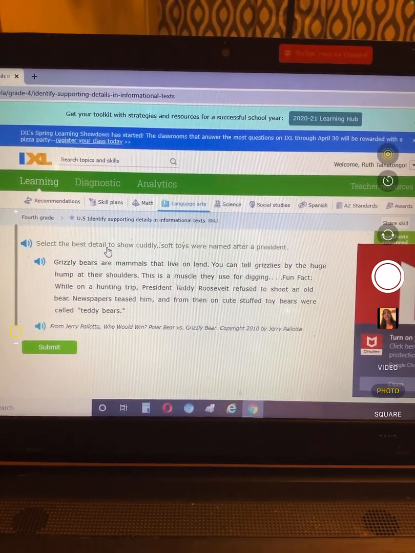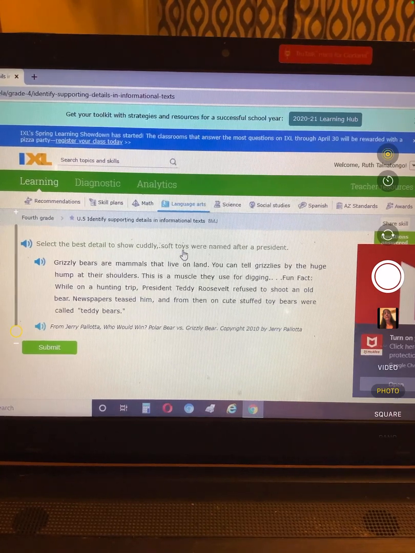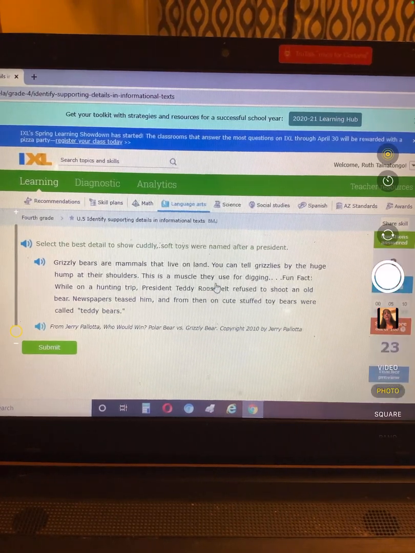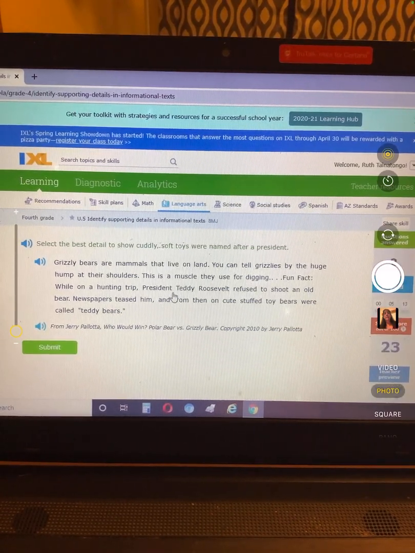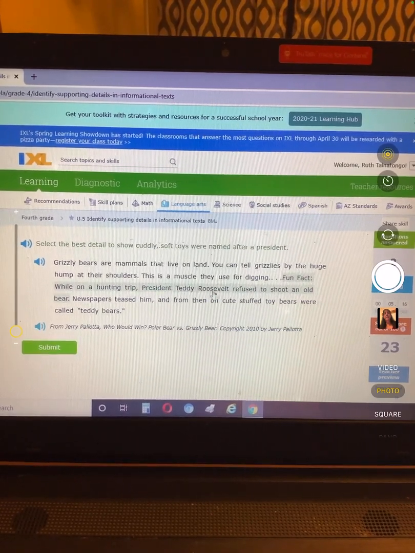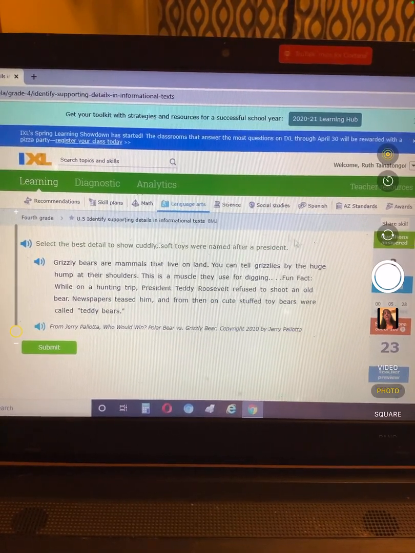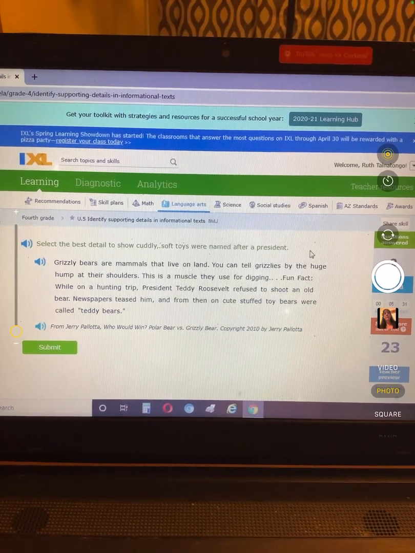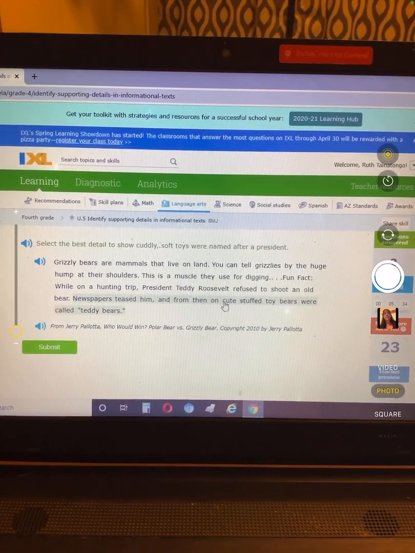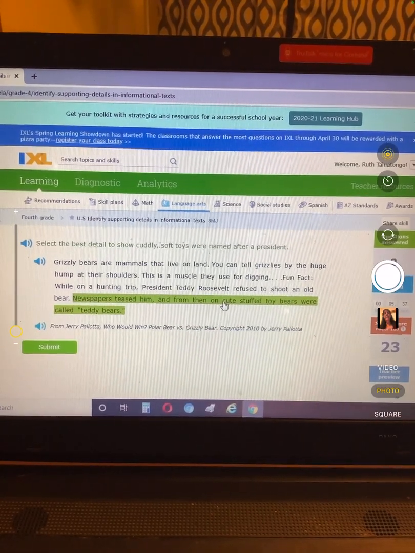Okay, select the best detail to show how cuddly, soft toys were named after a president. Grizzly bears are mammals that live on land. You can tell grizzlies by the huge hump at their shoulders. This is a muscle they use for digging. Fun fact, while on a hunting trip, President Teddy Roosevelt refused to shoot an old bear. Newspapers teased him, and from then on, cute stuffed toy bears were called teddy bears. So, which sentence tells us that soft toys were named after the president? From then on, the cute stuffed toys were called teddy bears.